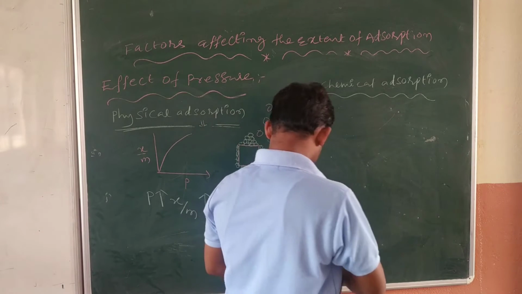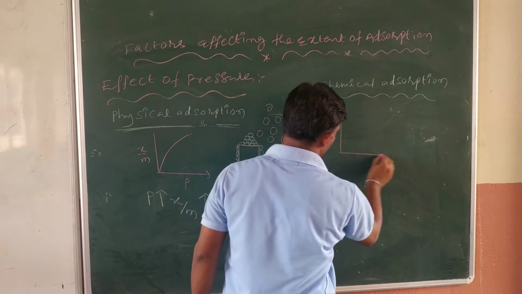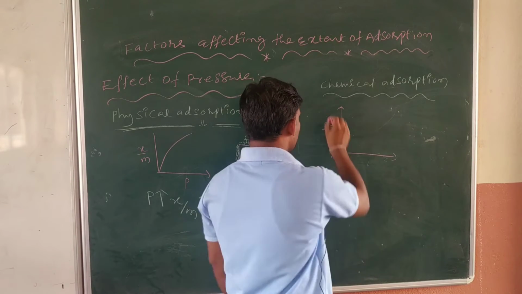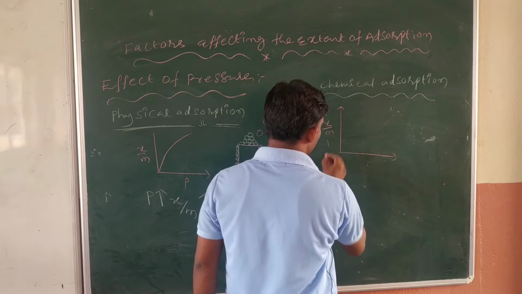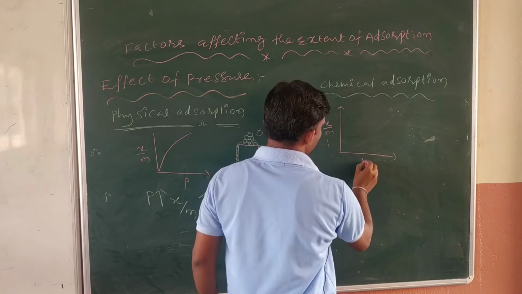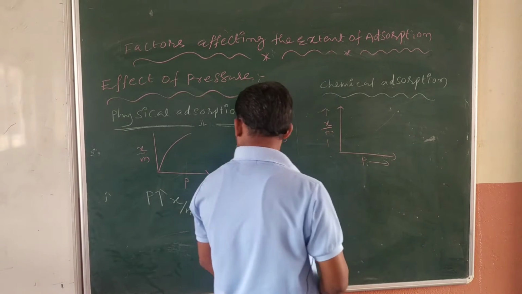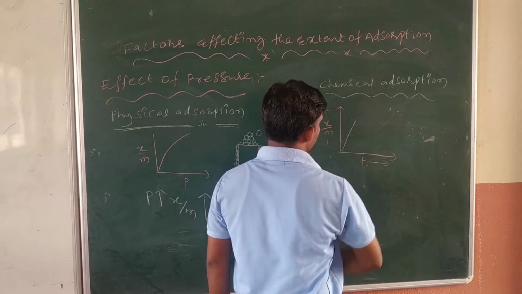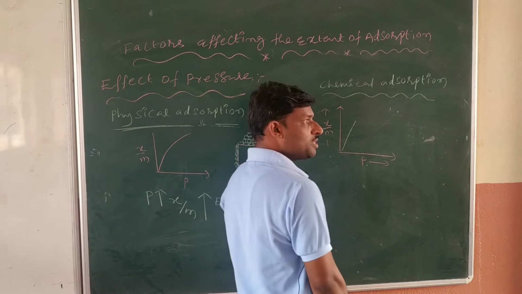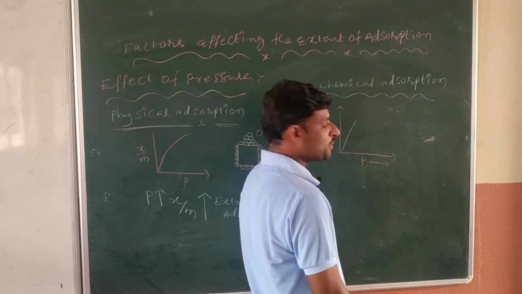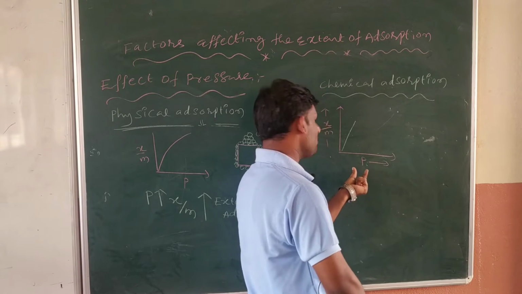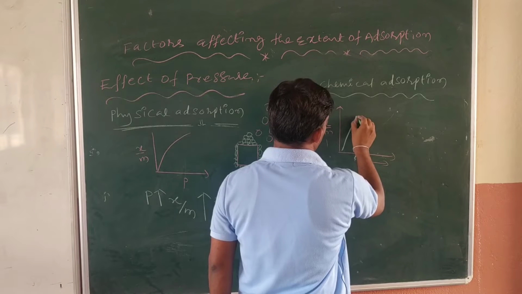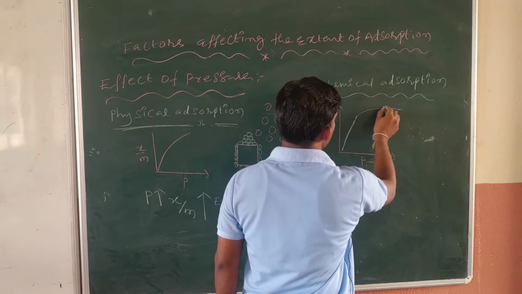For example, I take the same graph as usual, with x by m on the y-axis and pressure on the x-axis. Here, up to some pressure value, chemical adsorption takes place and it increases. After some time, it becomes constant.